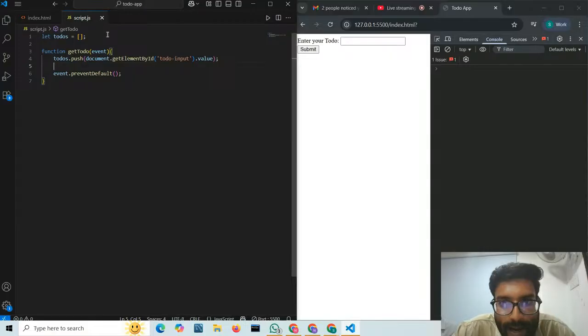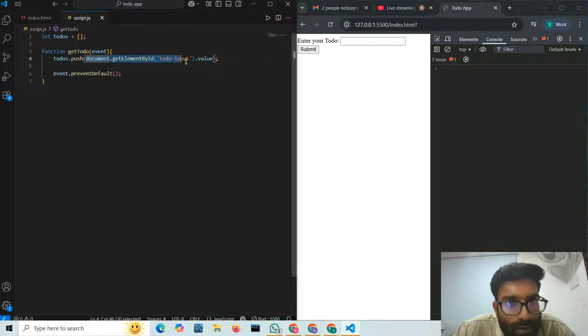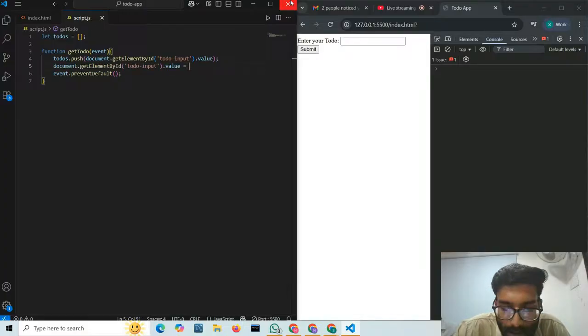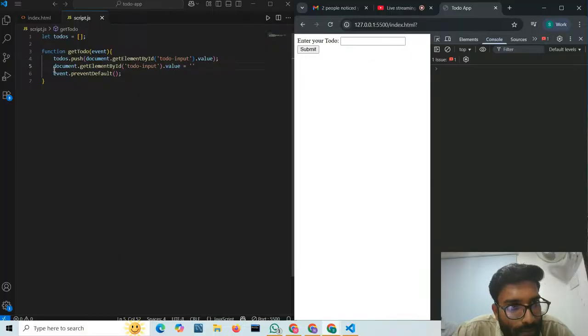Now what is the next thing we have to do? We will empty this input, todo input. So once more I'll copy this line and here I can assign it to an empty string. Now let us see what will happen. If I enter some todo and click on submit, you can see my input is automatically deleted. That is why I have written this line number 5. Its value should be an empty string after submitting.